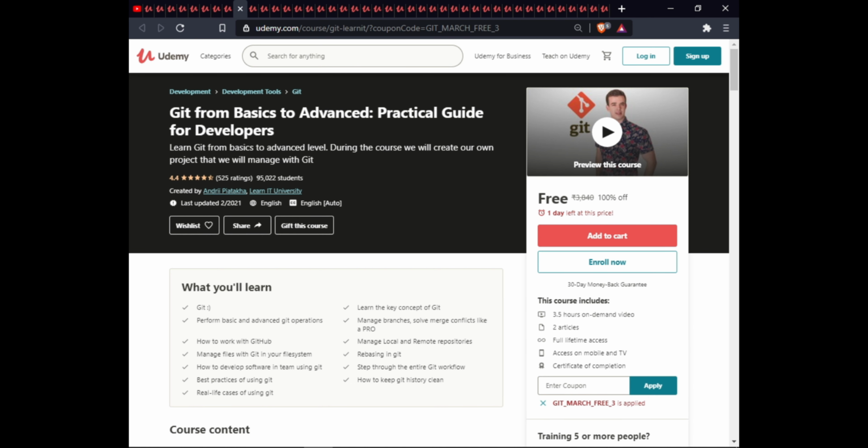The next course is Git from Basic to Advanced, a practical guide for developers. In this course, you will learn what Git is, learn the key concepts of Git, perform basic and advanced Git operations, manage branches, solve merge conflicts like a pro, work with GitHub, manage local and remote repositories, manage files with Git in your file system, rebasing in Git, how to drive software in a team using Git, step through an entire Git workflow, best practices of using Git, how to keep Git history clean, and real life cases of using Git. This course has 3.5 hours of on-demand video, 2 articles, full lifetime access on mobile and TV, and a certificate of completion.